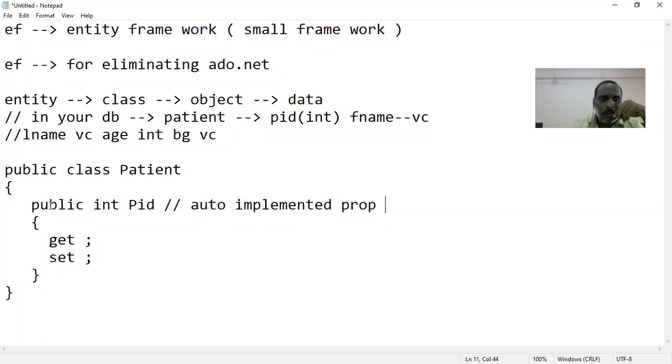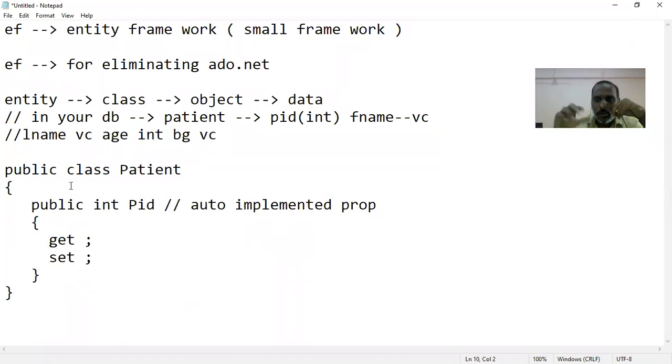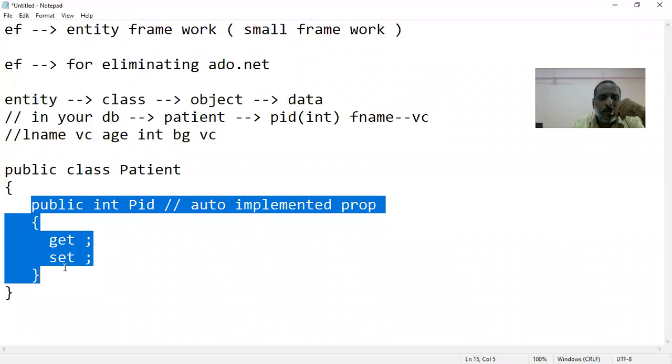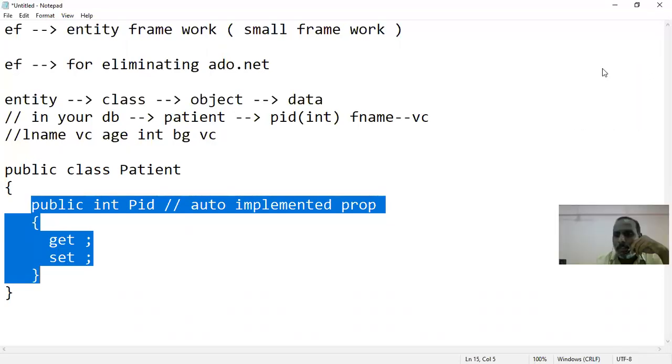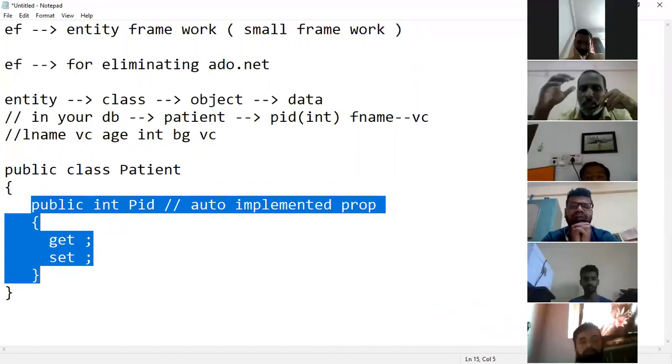When you create an auto implemented property in your code, during compilation the compiler will add the private variable and write the code for the getter and setter body, and hence your work becomes simplified. Wherever your work becomes simplified, you can do the development at a faster rate.